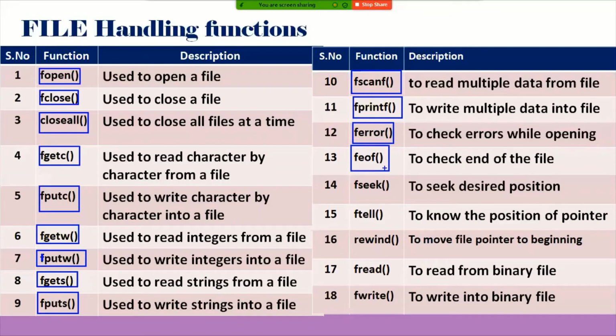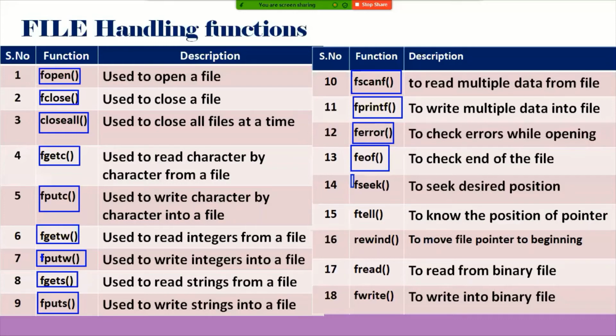Then in the case of FEOF, which is to check whether the file pointer reached the end of the file or not. While reading or writing something into that particular file, whether the file pointer reached the end of the file or not will be checked. If the file pointer reached the end of the file, that will return 1. If the file pointer has not reached the end of the file, that will return null, that is 0.